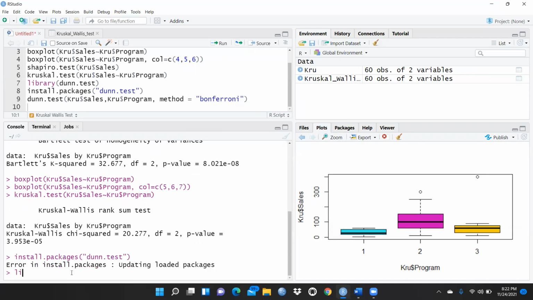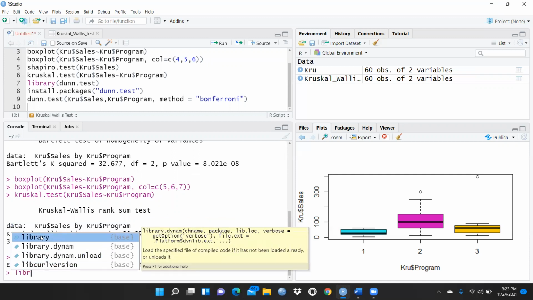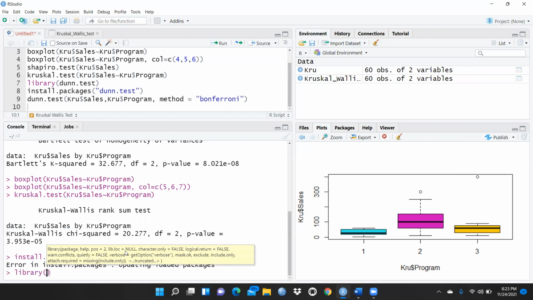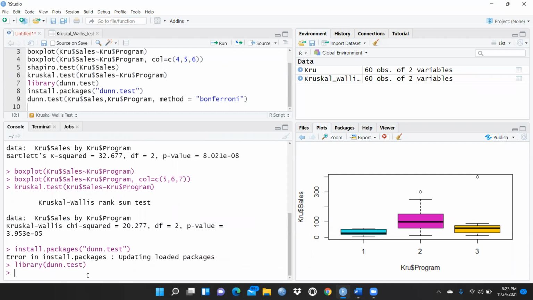If you want to check, you have to check through library, and dunn.test, and if it is available, automatically you can see here that it would reflect. If it is not available, you have not installed that library, you have not called it, so it will not reflect over here. But in my case I had already installed it, so that would be reflecting here.